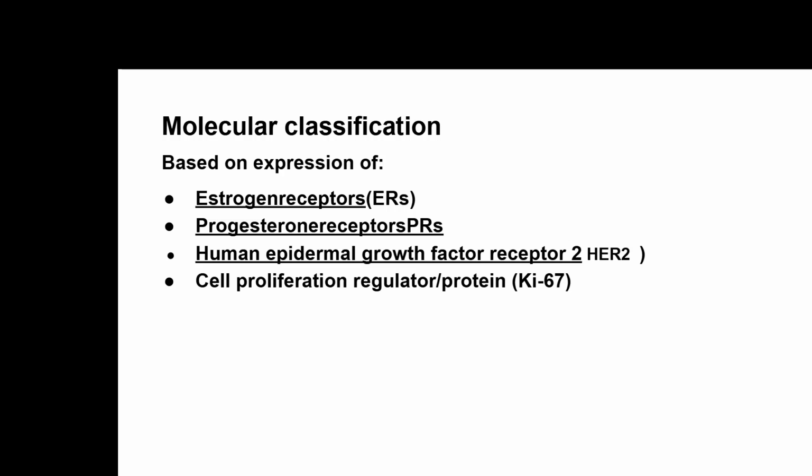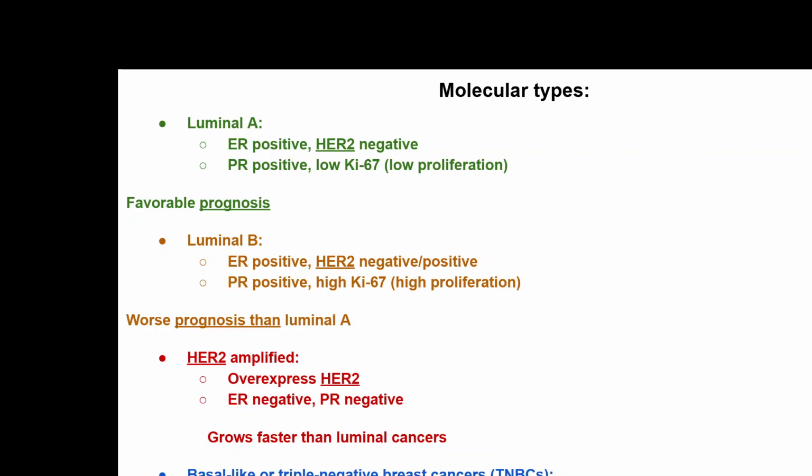These are very commonly done investigations. Just very recently, in the last 3 to 4 years, another subtype is being used in India also, among the oncologists of our surrounding area: the cell proliferation regulator protein Ki67, positive or negative.